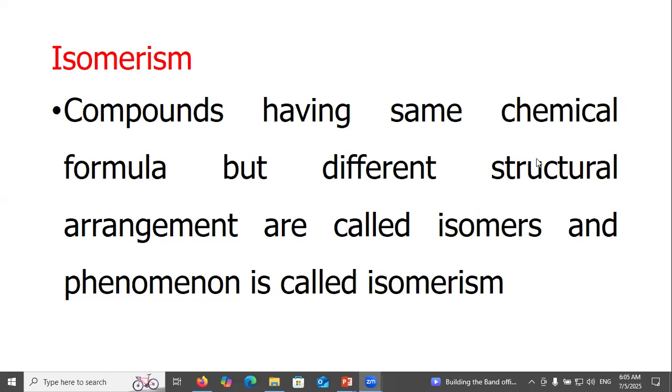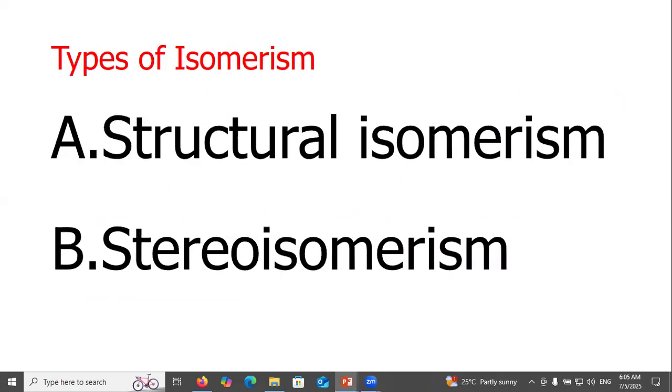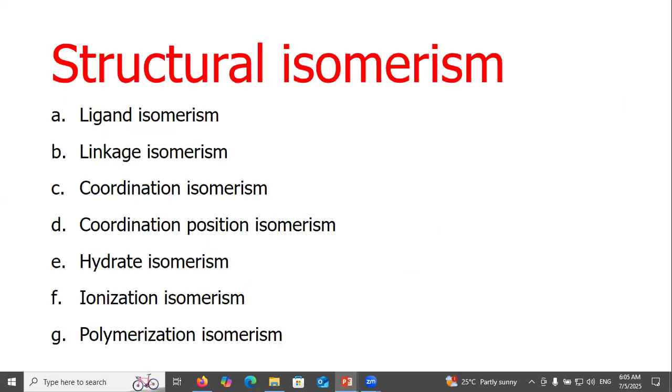Compounds having the same chemical formula but different structural arrangement are called isomers, and the phenomenon is called isomerism. Types of isomerism: structural isomerism, stereoisomerism. Structural isomerism includes ligand isomerism, linkage isomerism, coordination isomerism, coordination position isomerism, hydrate isomerism, ionization isomerism, polymerization isomerism.